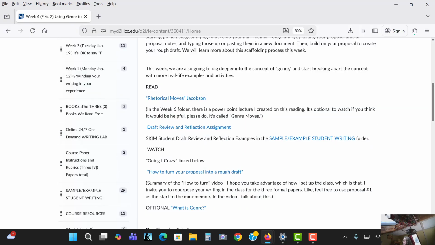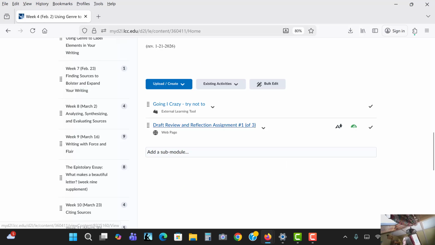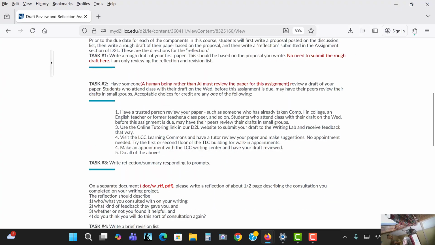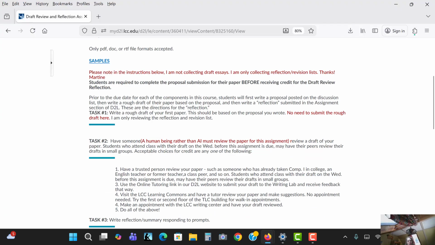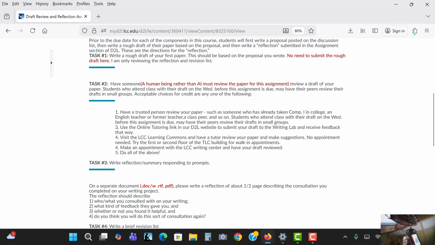So for the draft review and reflection assignment, the first thing you do is you write a rough draft. However you want that to look, that's up to you. Then, and I don't collect that, you take that rough draft and you have a human being review it. It must be a human being and not AI. You can have a trusted person who knows something about writing review it. You could have a former high school teacher, you could have a class peer, you could have a friend, fiance, whatever you want. You have this person review it.